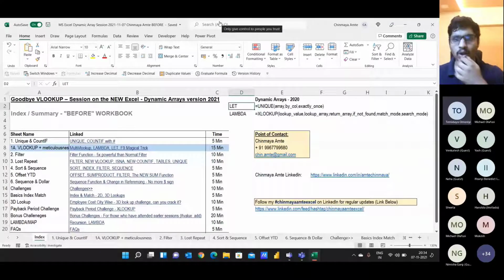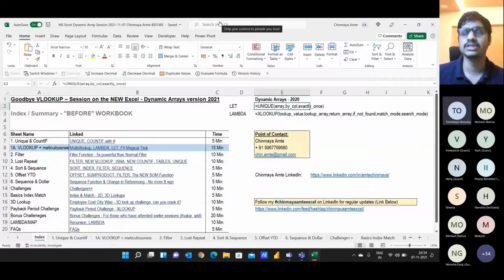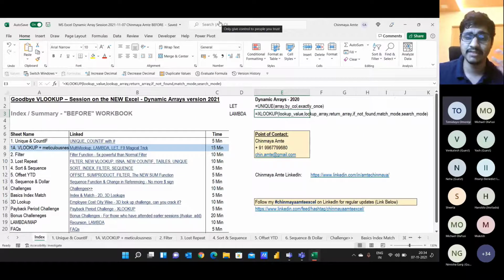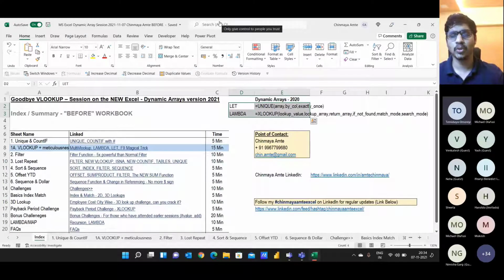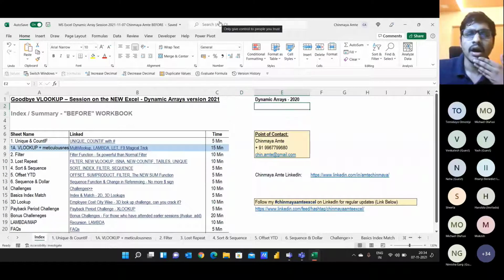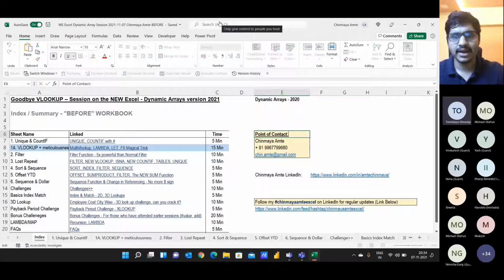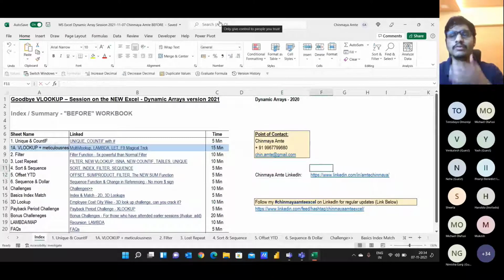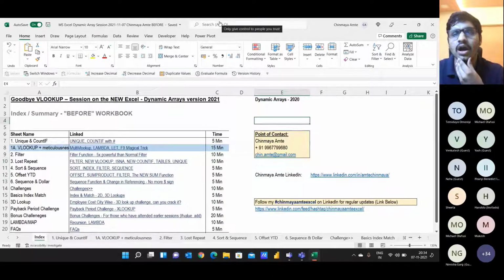So with all these 6 to 7, 8 functions and with the logic of dynamic arrays, Excel has changed drastically, and it has increased its power exponentially. You can even do functional programming in Excel. So that's what today's topic is going to be about. These are my contact details, my name, my mobile number, and my email ID. I've also shared my LinkedIn ID in the workbook itself, so we can connect there as well.